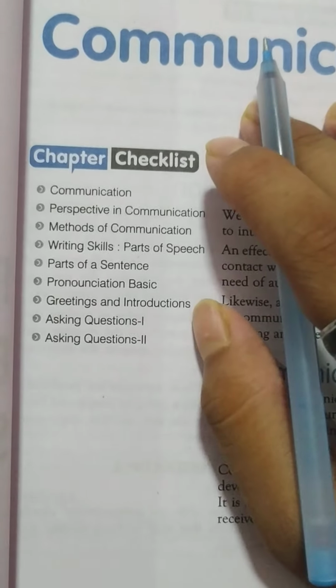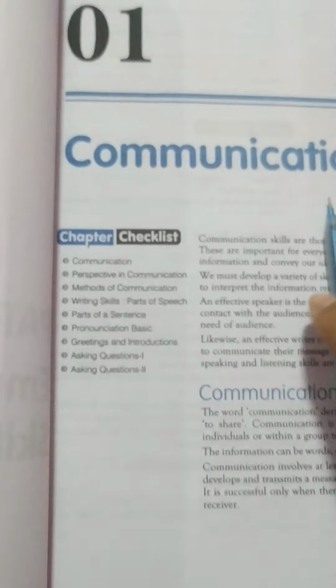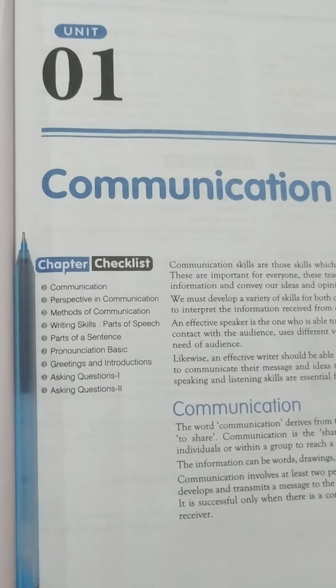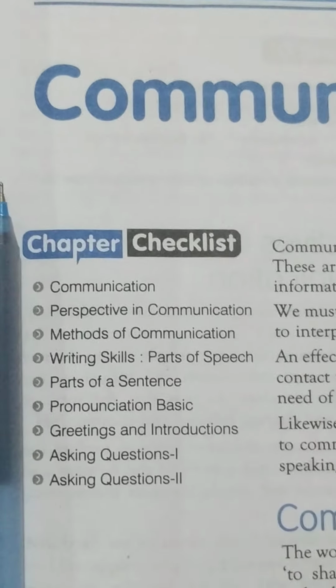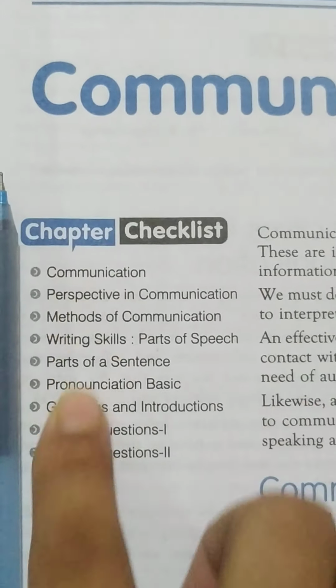Part A, employability skills. I will just show you this chapter, communication skills. It is the first chapter, a very easy chapter. Now see, first of all you will get a chapter checklist. What is a checklist? A checklist gives you the important points or the points to cover in a chapter. See the checklist. It shows communication, perspectives in communication. All the topics in this chapter are given in these points.